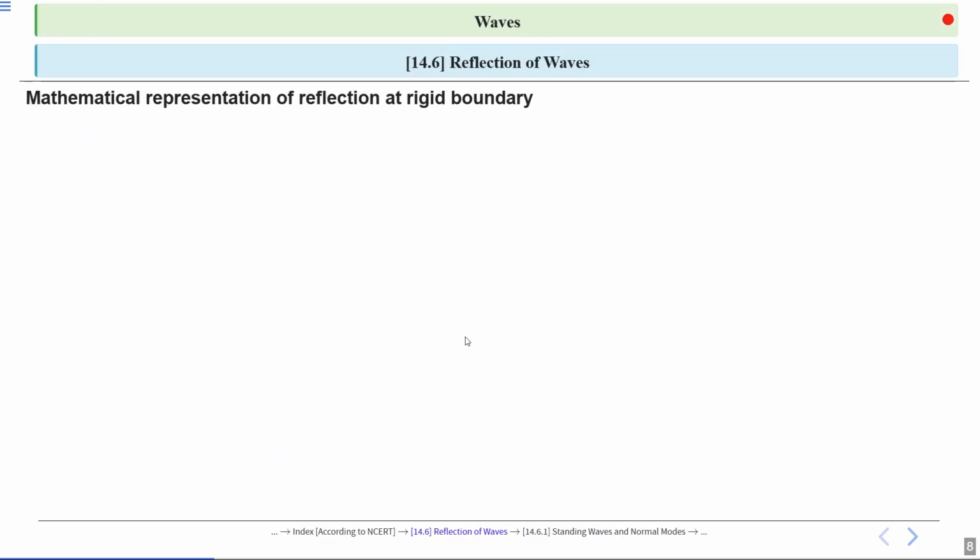Now we are going to understand the mathematical representation of reflection at a rigid boundary. So let the incident traveling wave be y_i(x,t) equal to a sin(kx minus omega t).